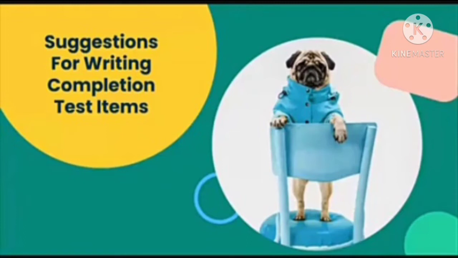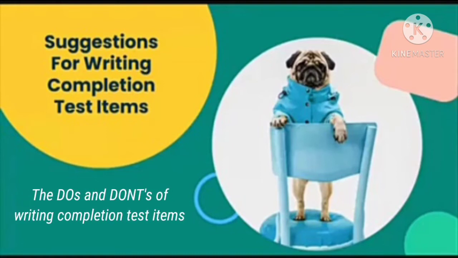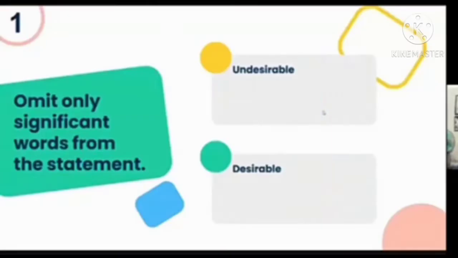Now, these are the different suggestions in writing completion test items. The dos and don'ts of writing completion test items. The first one is to only omit significant words, core concepts or big ideas from the statement. Yun lang po ang tatanggalin natin. Only significant words, only core concepts, only important ideas or big ideas should be removed from the statement, and that has to be supplied by the examinee.